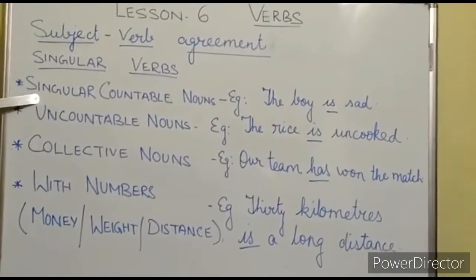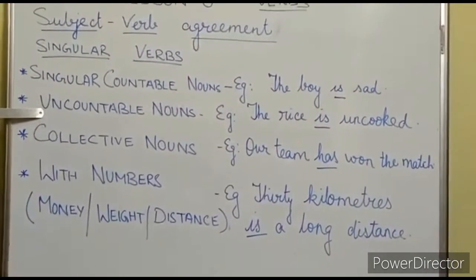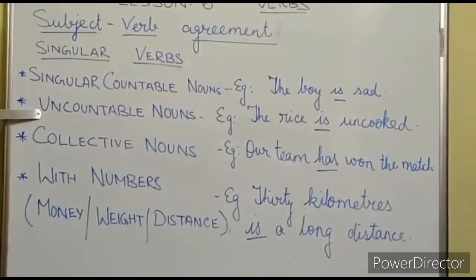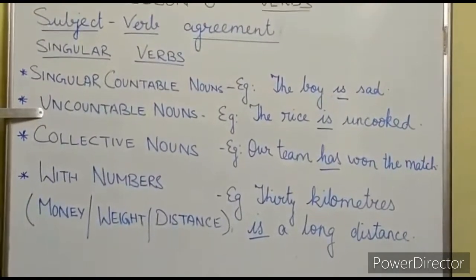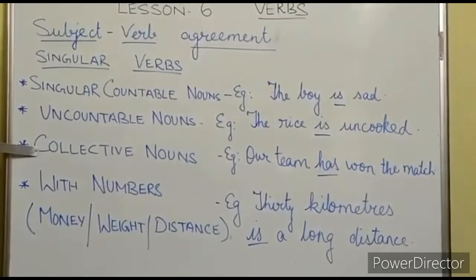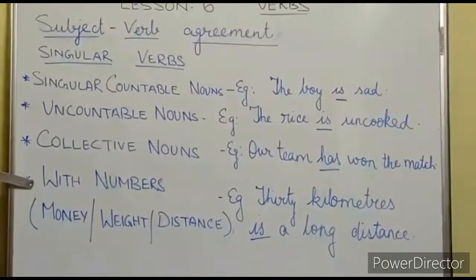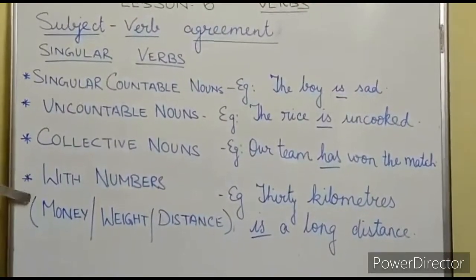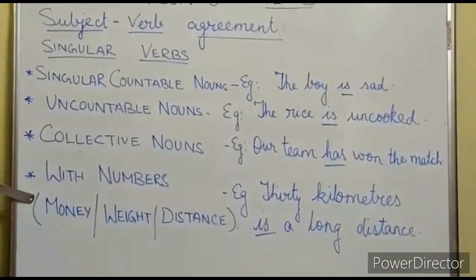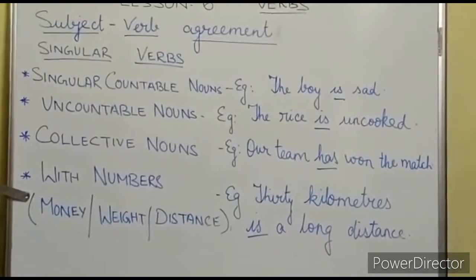Once again, students, just a small recap quickly of these points. Singular countable noun: the boy is sad. Uncountable nouns: the rice is uncooked or the sugar is in the bowl. Collective nouns: our team has won the match. Number 4, with numbers such as money, weight and distance. Example, 30 kilometers is a long distance.